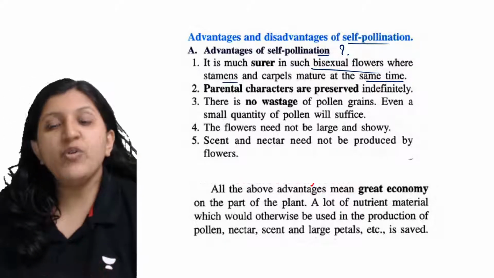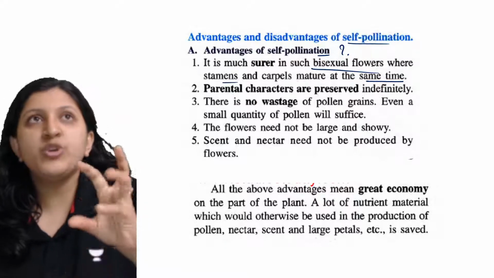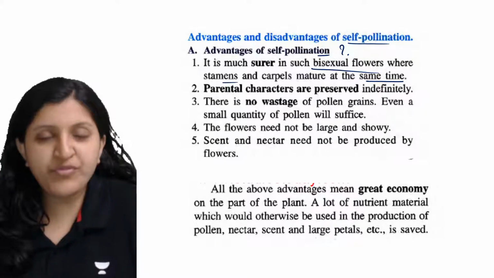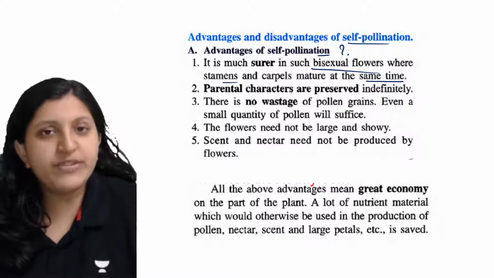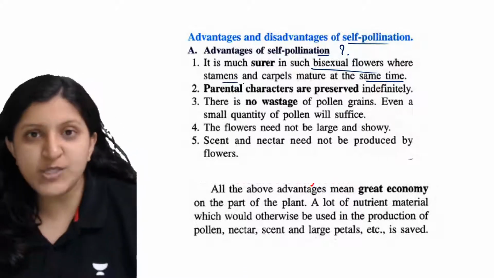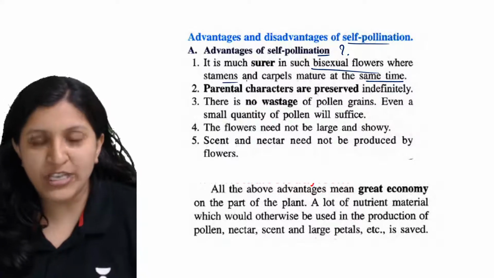Usually when pollination has to occur, the maturation of the female gamete and the male gamete has to occur at the same time. If the timing varies, there is no self-pollination.